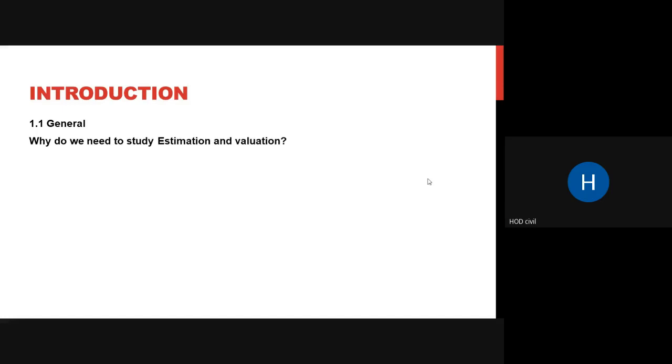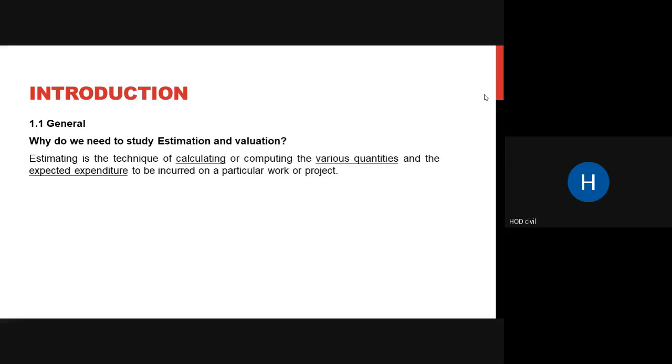When you prepare a plan, we can approach the owner and let him know what materials we will use, and according to the local rates, we will find an estimate and provide it. If the customer says that your estimate is very high, then we can always change it using other materials which are locally available, and revise the estimate. That is nothing but estimating.